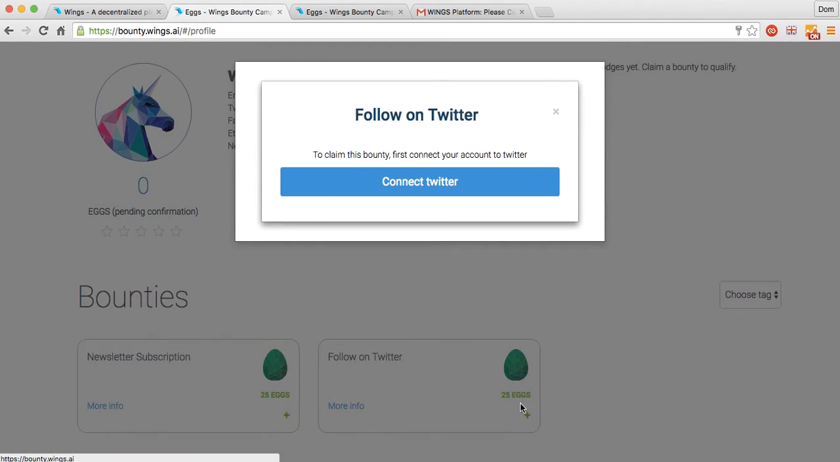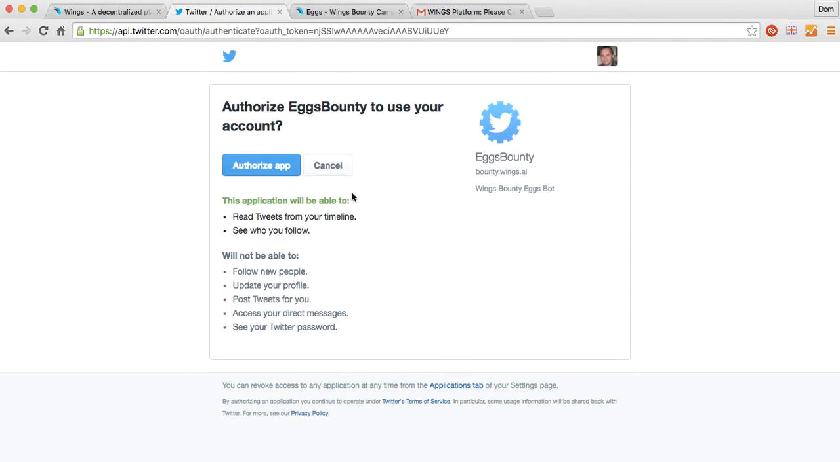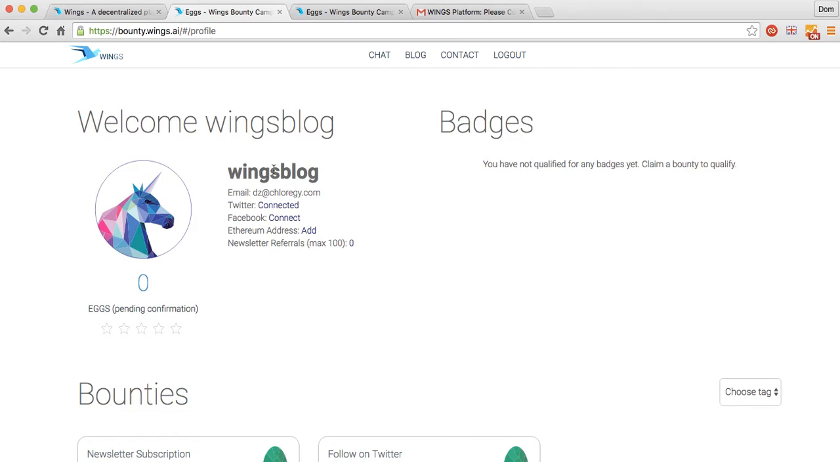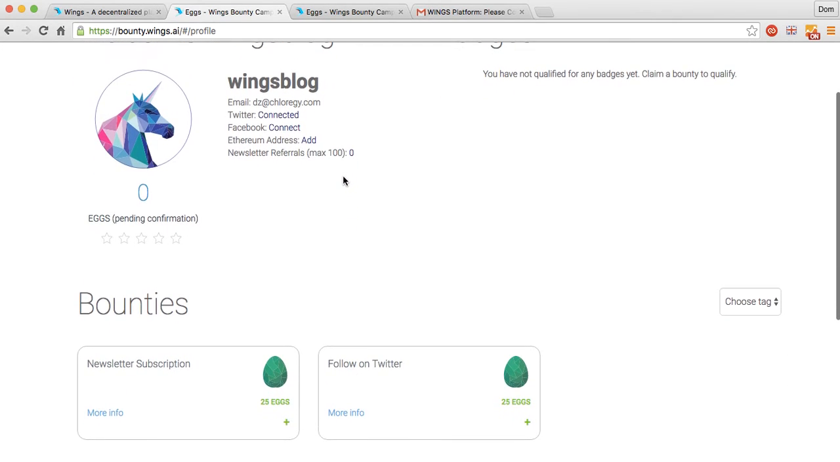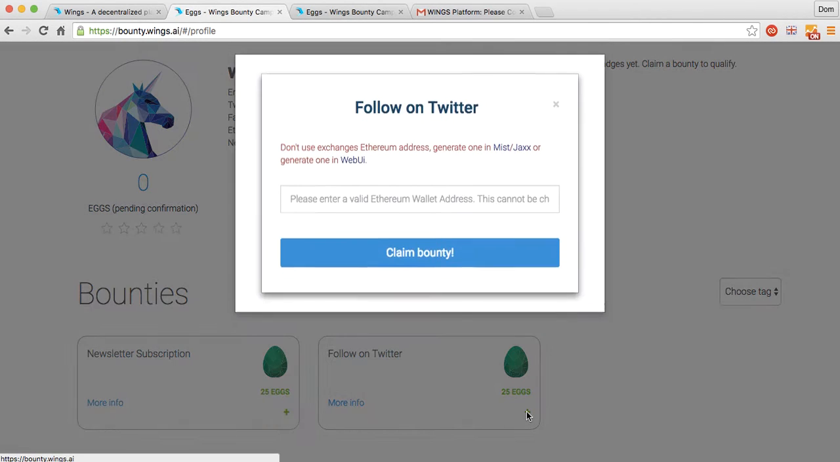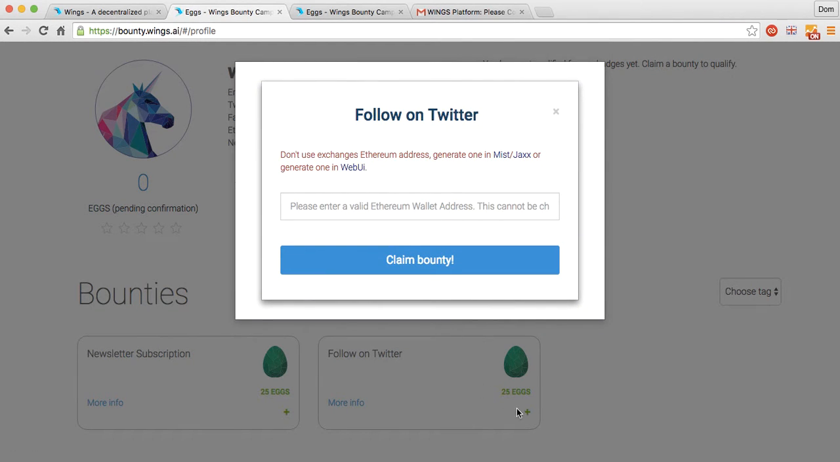It's going to say to claim this bounty, first connect your account to Twitter. I'm going to connect my Twitter account, authorize that. And there we go. So I've added that and it's connected. And now to claim this bounty, I press the plus button again, and I need to have an Ethereum address.